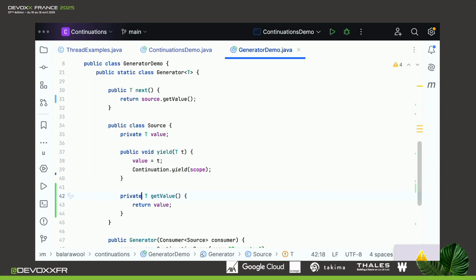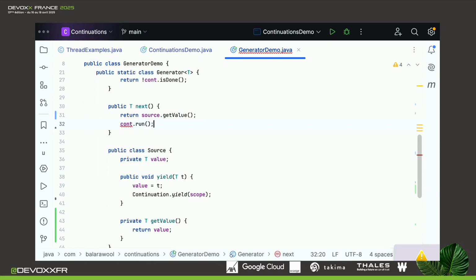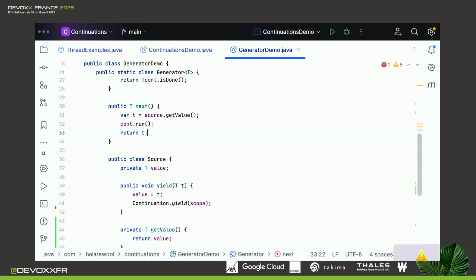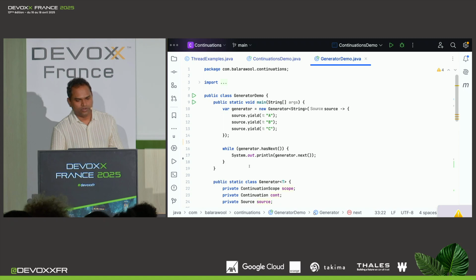Let's make it private. And here I want to continue the continuation. Again, I can't do anything after return. So let me put this in a temporary variable and then return that here. This way, I'm able to define the generator and also use it in a loop. I will share the link to the source code so you can take a look later.